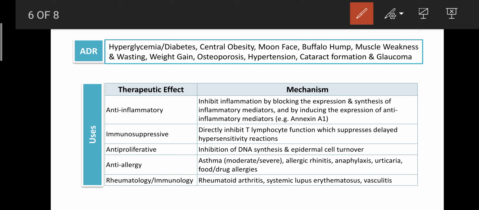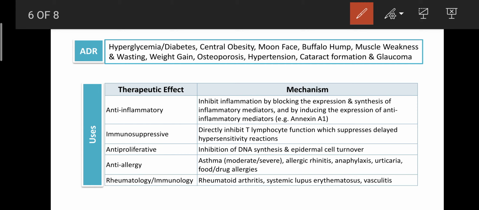As well, they are involved in osteoporosis by enhancing bone resorption through enhancing the functions of the osteoclast, and they cause hypertension due to accumulation of sodium along with calcium. They are also involved in cataract formation and glaucoma, because glucocorticoids can enhance the intraocular pressure, or pressure inside the eye. Due to that, the person suffers from glaucoma or cataract.